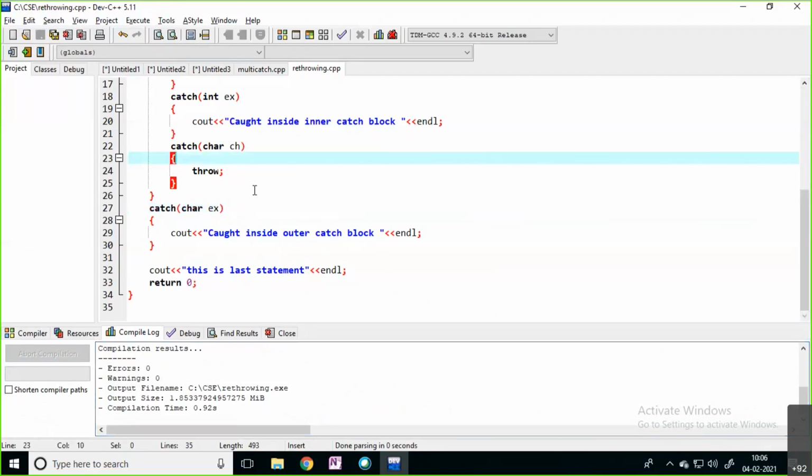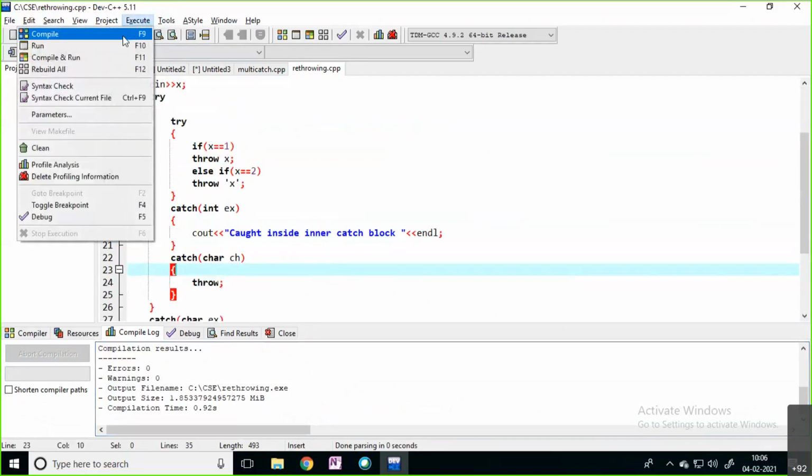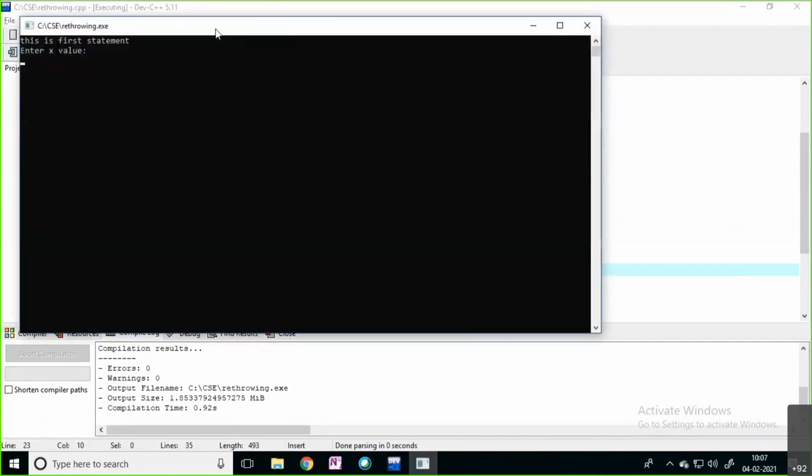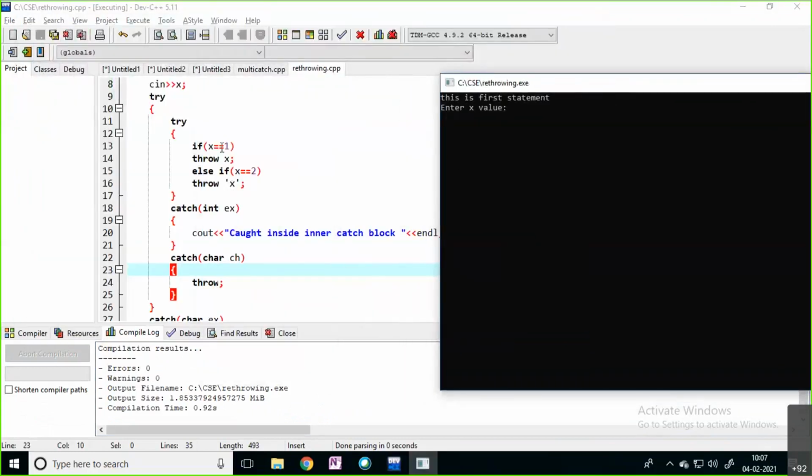See, observe the output here, how this code is going to execute. If I enter x value equals 1, you are throwing x. X means an integer value, which you handle using the inner catch block. If I enter 1, you can see it is caught inside the inner catch block and the last statement is executed.